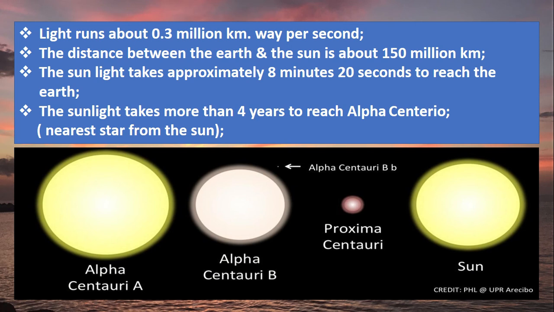Light runs about 0.3 million kilometer way per second. The distance between the Earth and the Sun is about 150 million kilometer. The sunlight takes approximately 8 minutes 20 seconds to reach the Earth. The sunlight takes more than 4 years to reach Alpha Centauri, which is known as the nearest star from the Sun. So, in this image, this is the Sun, and nearest star from the Sun is known as the Alpha Centauri.